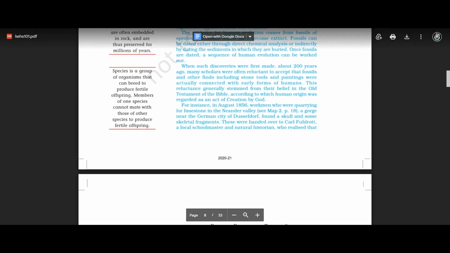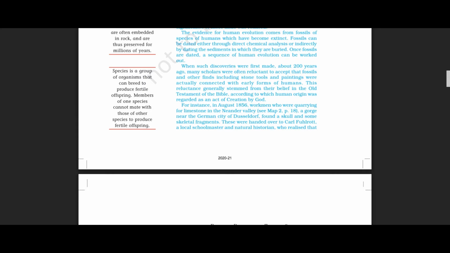So, for instance, in August 1856, some workmen were working in a quarry for quarrying limestone in the Neander Valley, a gorge near the German city of Dusseldorf.